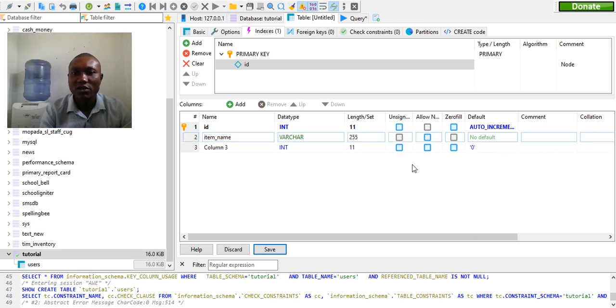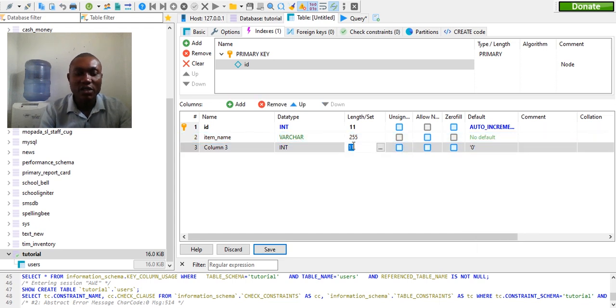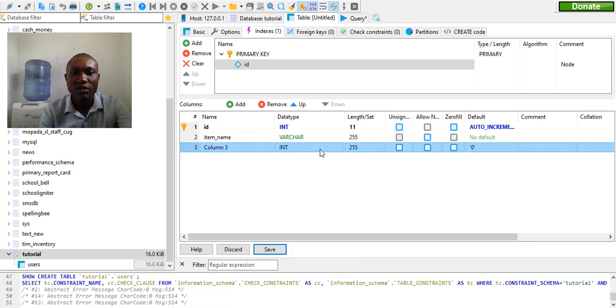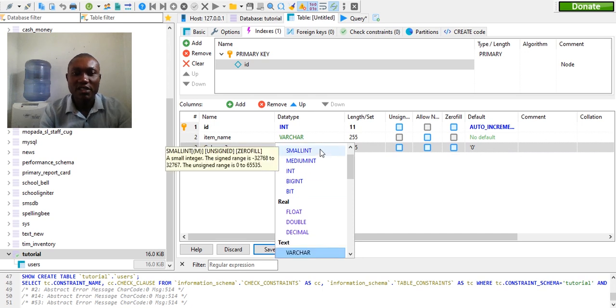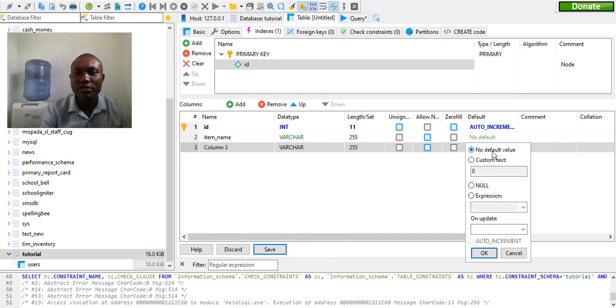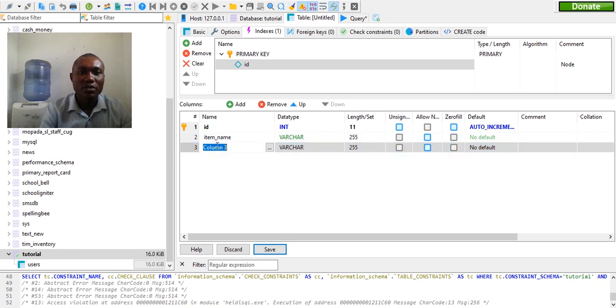Alright, no default value. This one the same, 255, and set it to varchar. Alright, no default value. So what is the name of this one? Item. We need to know the name of the product that they add. We need to know